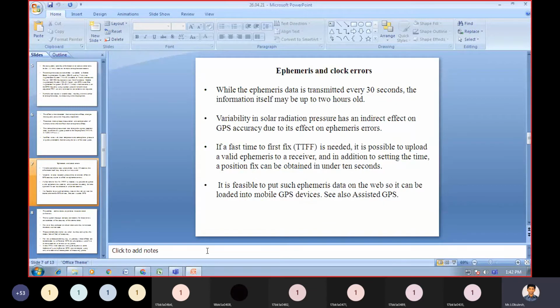So the time is only 10 seconds here. It is feasible to put such ephemeris data on the web, so it can be loaded into mobile GPS devices. So here we are moving to assisted GPS also.